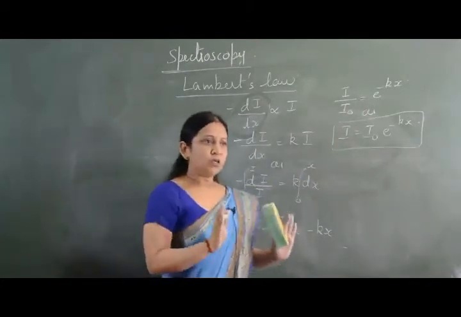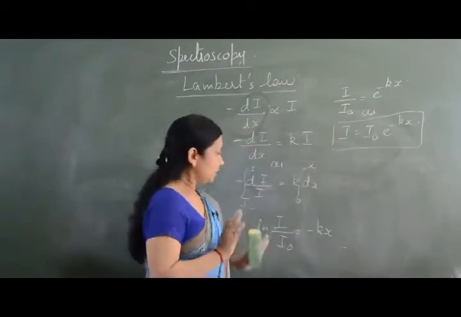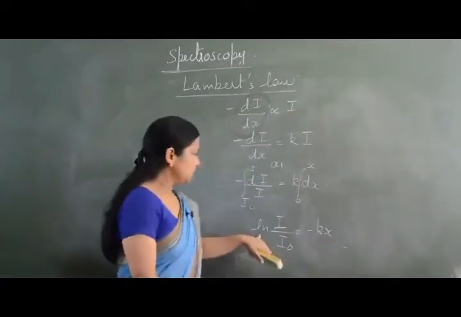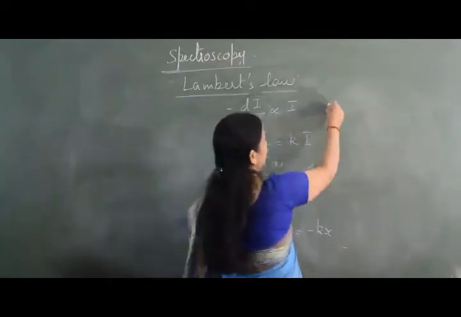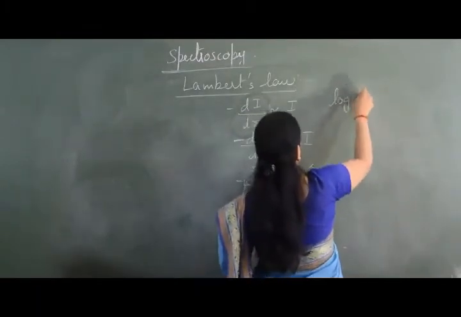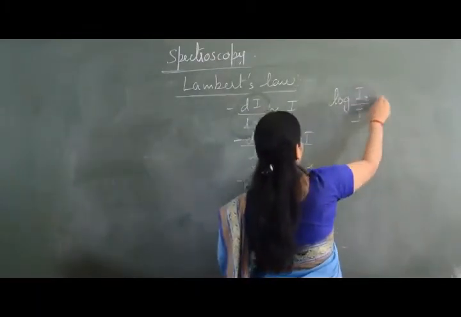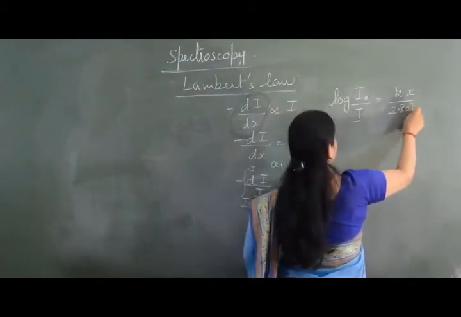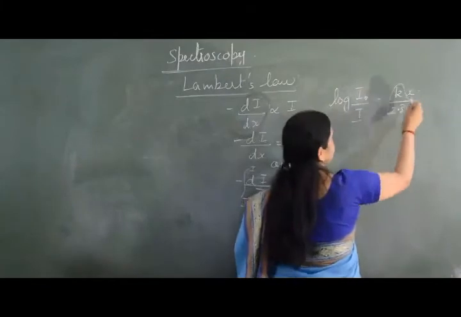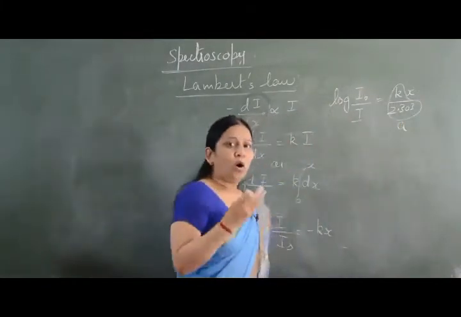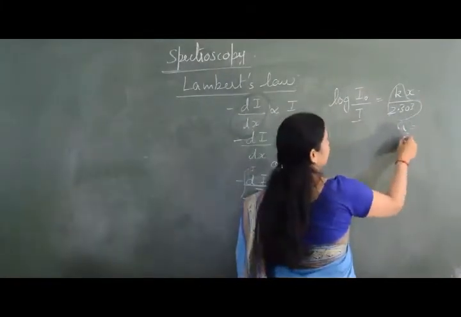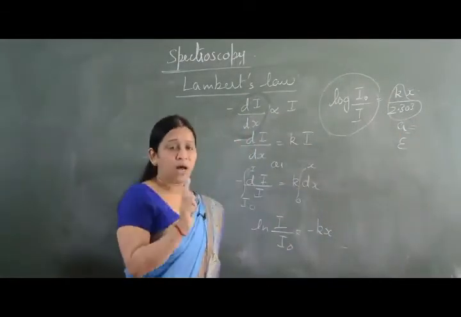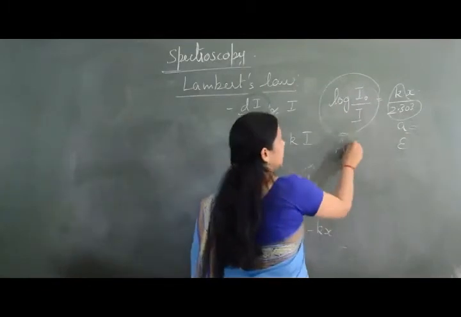The other way of solving this equation is to convert ln into log. So log I naught over I is equal to kx over 2.303. This constant is given by a, or by epsilon. And log I naught over I is A, the absorbance.